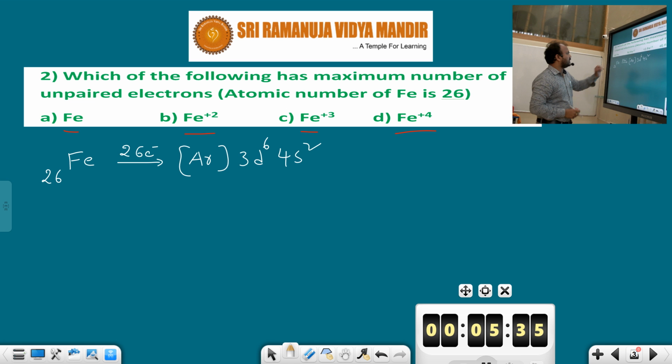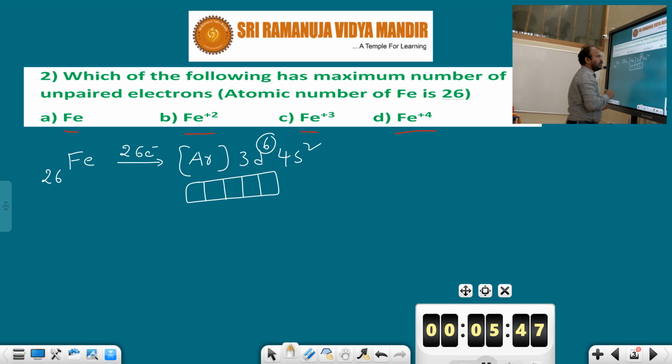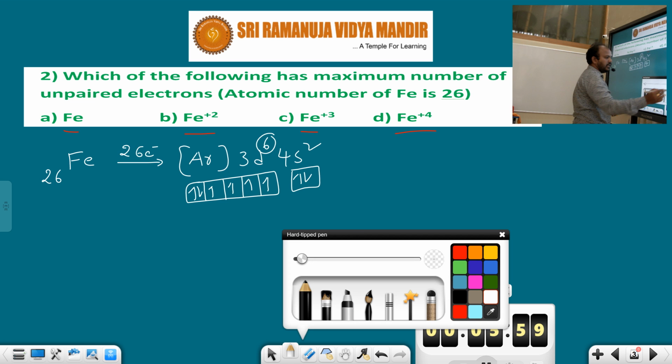This is the iron. In this iron, you have to find the number of unpaired electrons. D is made up of 5 orbitals, but in the D subshell how many electrons are there? 6. So for the number of unpaired electrons, the S subshell contains 2 electrons.